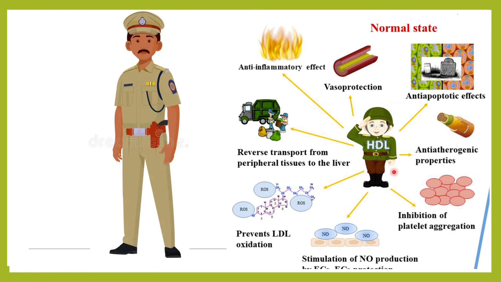So it is having various functions like anti-inflammatory, it is vasoprotective, it is having anti-apoptotic effects, it is having anti-atherogenic effect, it inhibits the platelet aggregation, it produces the nitric oxide, hence it will prevent the aggregation of platelet, thrombus formation, it prevents the oxidation of LDL, and it will help in the reverse transport of this cholesterol, chylomicrons, etc. from peripheral tissues to the liver. So this is a good COP, or the good cholesterol.